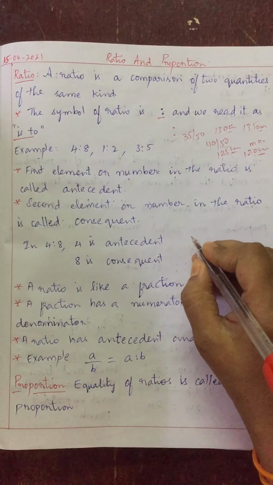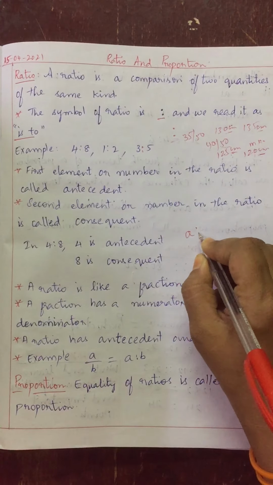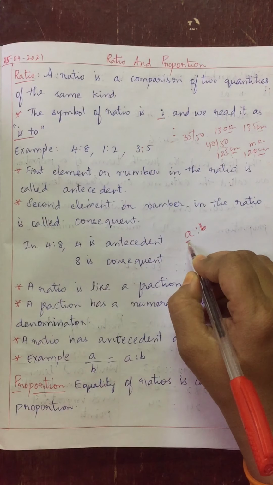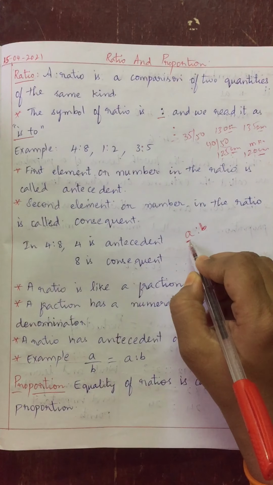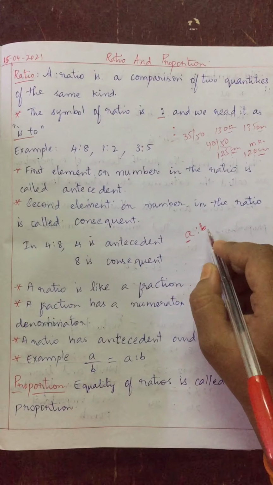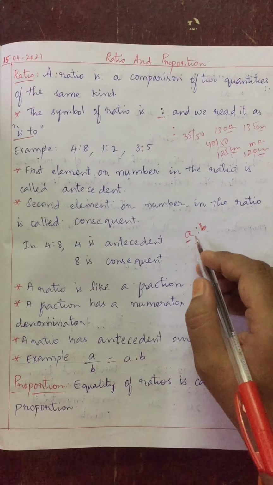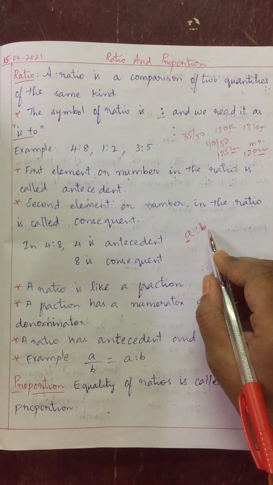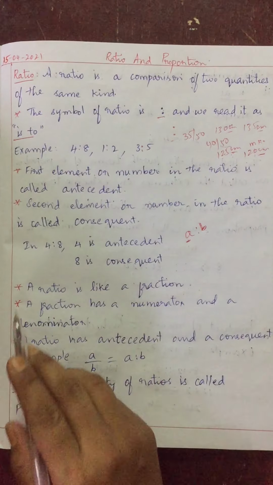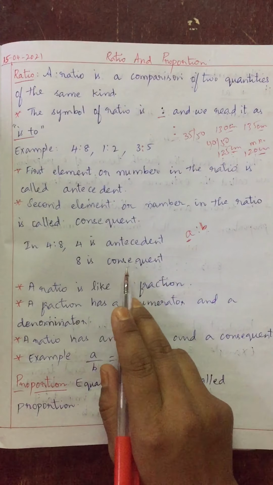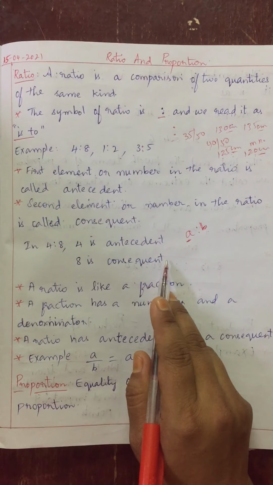Am I clear, children? Like, see, if A is to B is a ratio, then the first number A is called antecedent. So here A is the antecedent. The second number B is called consequent. In the ratio, the first number is called antecedent and the second number is called consequent. It is important, children. In the ratio 4 is to 8, 4 is antecedent and 8 is consequent. Am I clear, children?